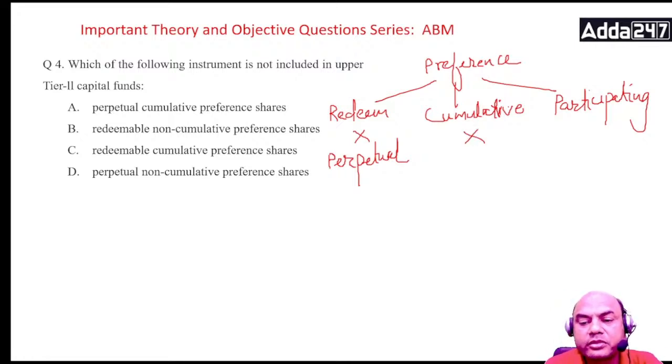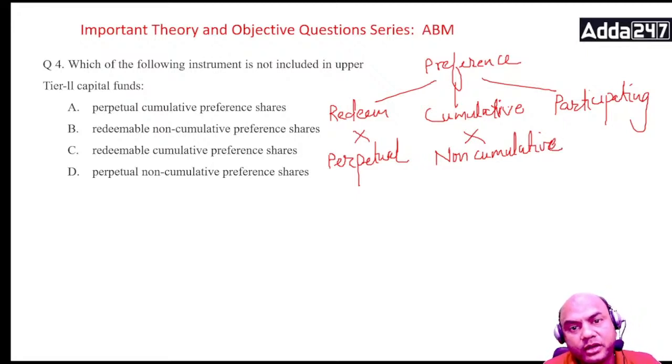Cumulative, its opposite is non-cumulative. What do you mean by non-cumulative? It means if I don't give you a dividend 1 year, next year I am not liable to give you that last year's dividend. I may give, I may not give. So there is no liability over here. Participating is of no use over here, so forget this. We will focus only on two.